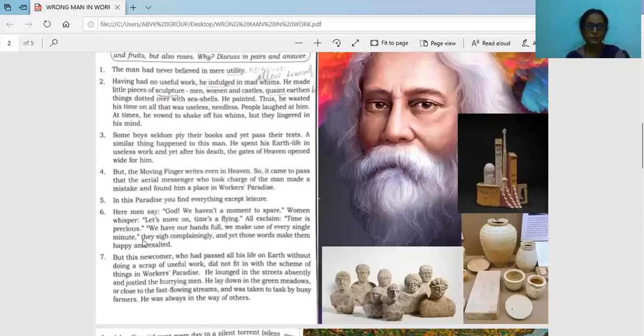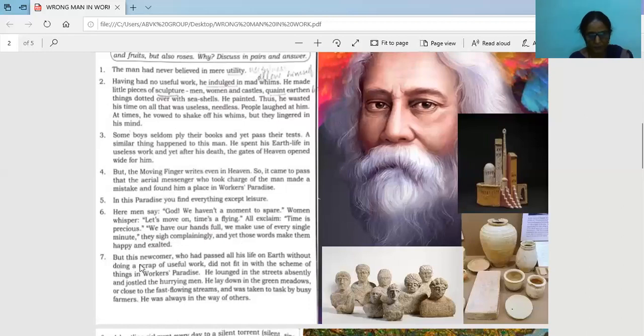So the people who are working in paradise continuously never felt boredom, and they were very happy to work continuously without a rest. Moreover, they didn't want to waste even a single minute. They were working very seriously. They sigh complainingly, and yet those words make them happy and exalted. Even though they were complaining like this, they were very happy to do the work continuously.